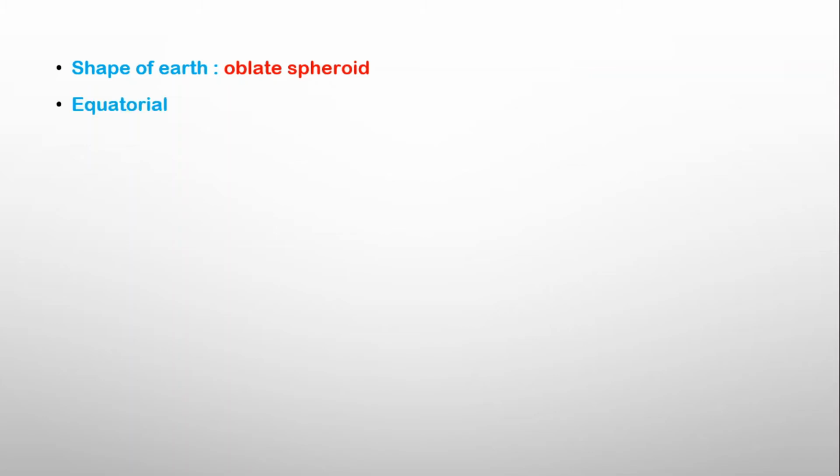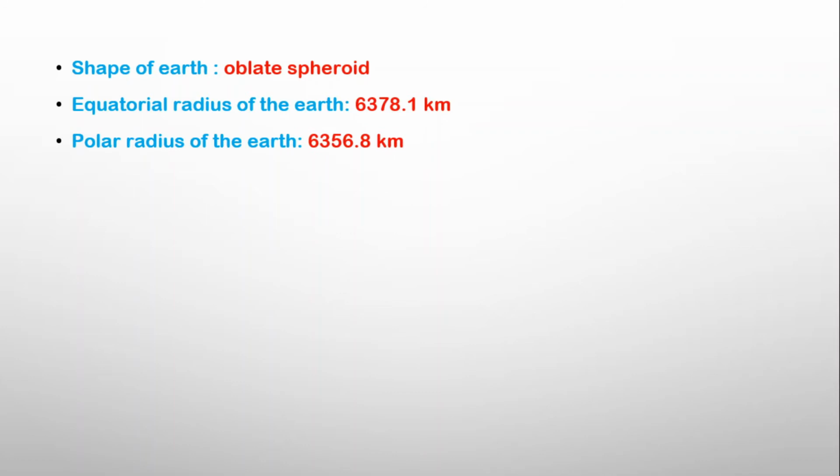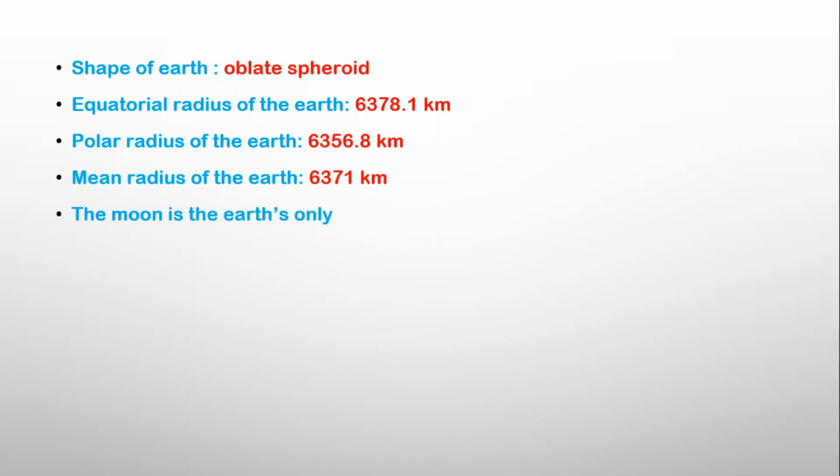Due to polar flattening and equatorial bulging, the radius of the Earth is different at the pole and equator. The equatorial radius of the Earth is 6378.1 km, whereas the polar radius is 6356.8 km. We usually consider the mean of these radii as 6371 km for simplification. The Moon is the Earth's only natural satellite.